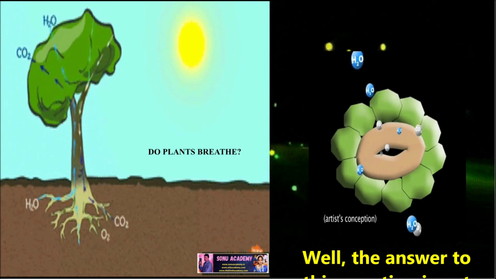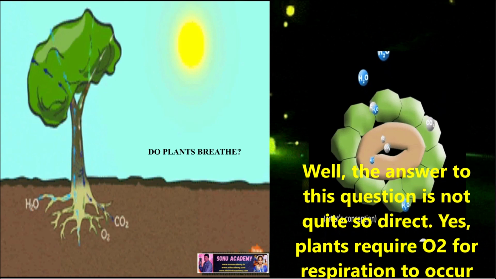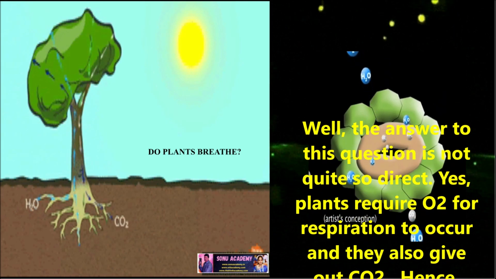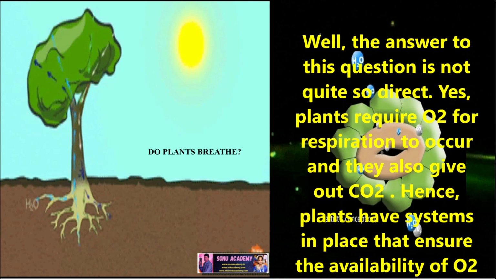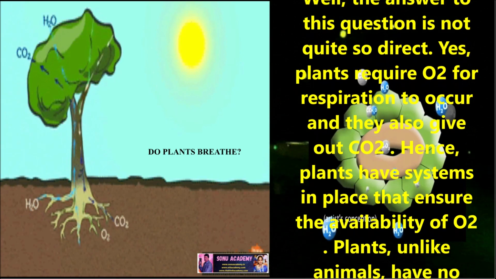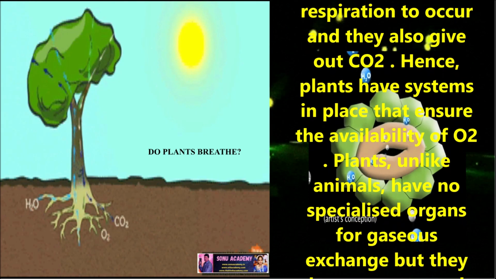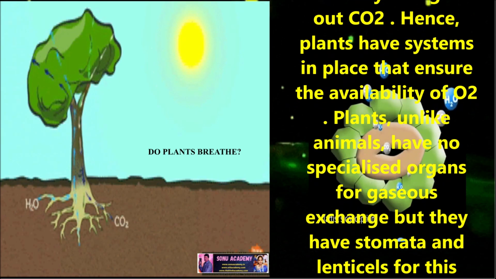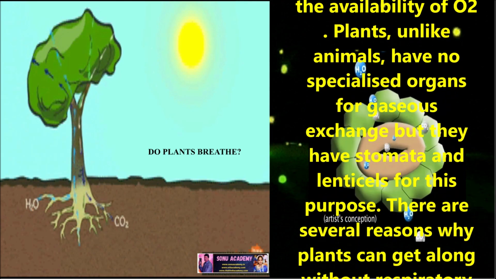Children, let us see, do plants breathe? Well, the answer to this question is not quite so direct. Yes, plants require oxygen for respiration to occur, and they also give out CO2. Hence, plants have systems in place that ensure the availability of O2. Plants, unlike animals, have no specialized organs for gas exchange, but they have stomata and lenticels for this purpose.